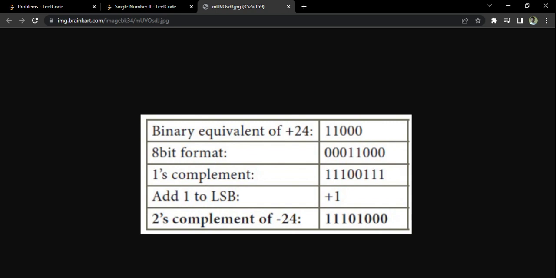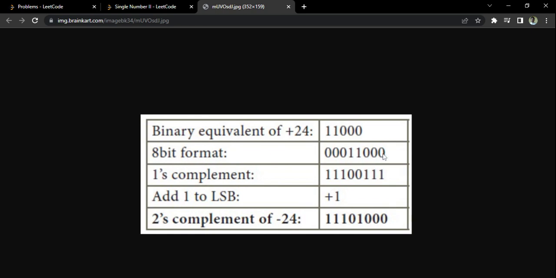There are tricks here on how to convert from this format which you're seeing here to this format. Very simple, keep following. This 0 remains the same. This 0 remains the same. This 0 remains the same. This 1 remains the same. After that, we will start the reversing. This 1 will become 0 here. This 0 will become 1 here. The same thing will follow in both: keep things the same until we see a 1. After that 1, things will start reversing. It is as simple as that. I'm comparing this and this, that is, the 8-bit format and the 2's complement.